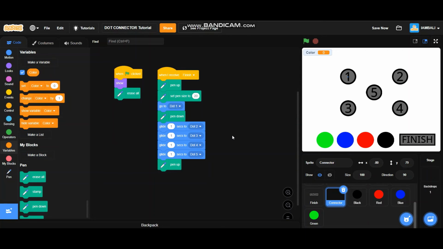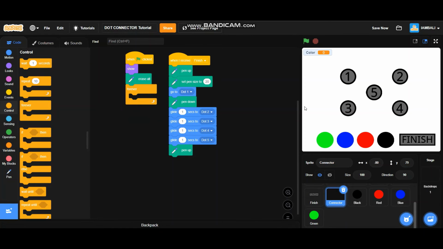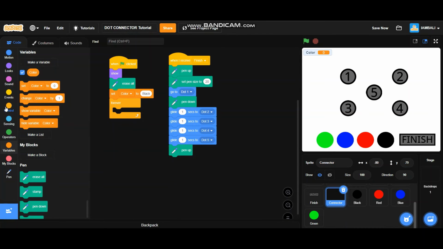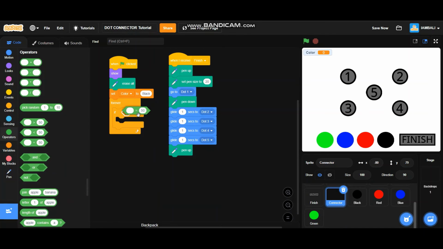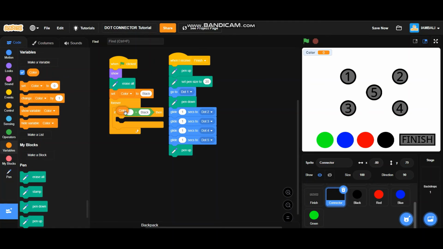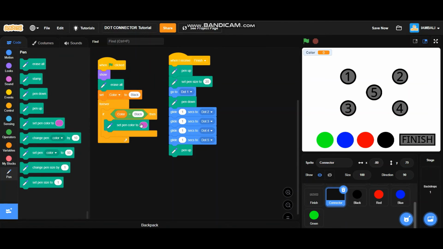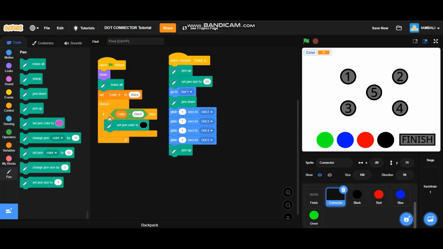Now go back to the connector, add a forever block under the when green flag is clicked block, like that. Oh yeah, don't forget to add a set color to black block, and then add an if then block. If the variable color equals black, it will set pen color to, just pick on this image, and then duplicate this code.